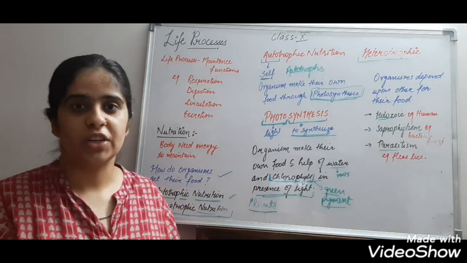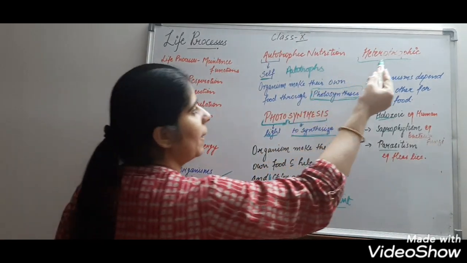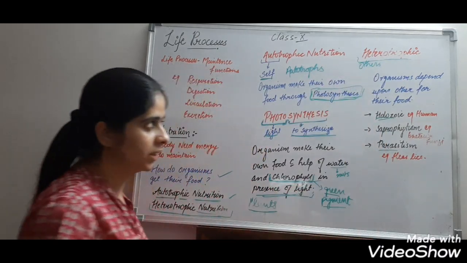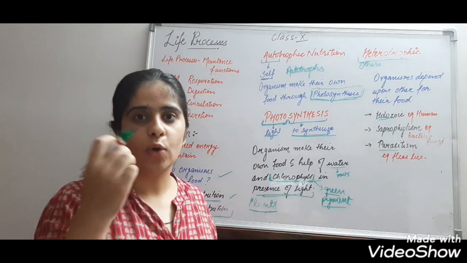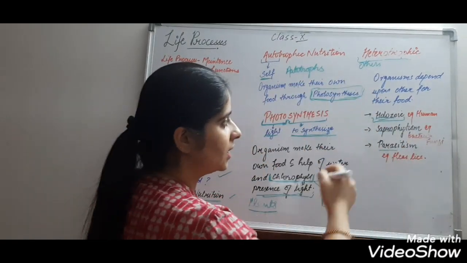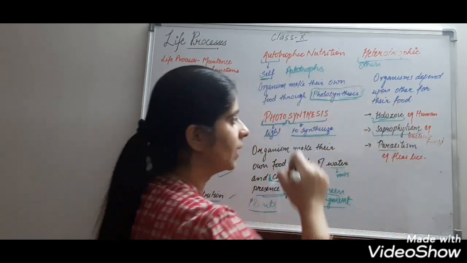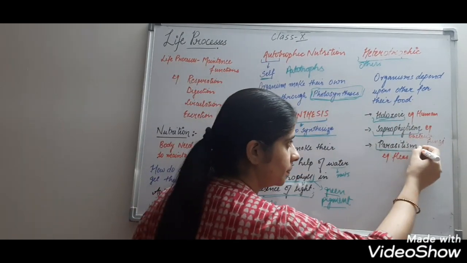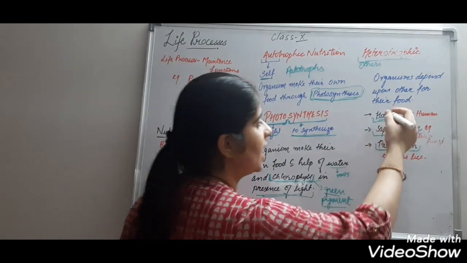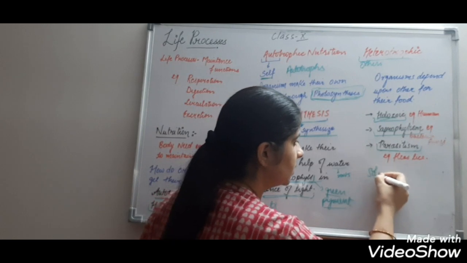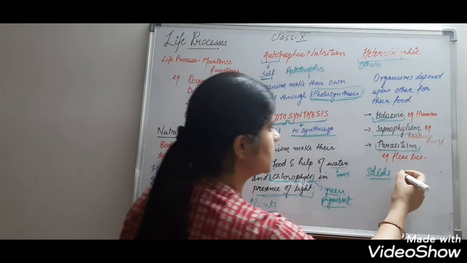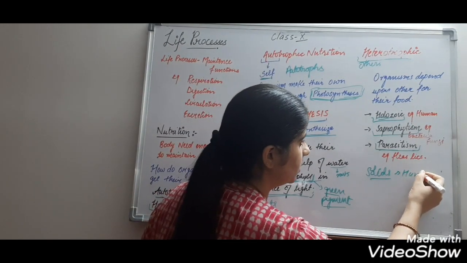Now, what is the heterotrophic mode of nutrition? Heterotrophic mode of nutrition means in which organisms depend upon others for their food. Heterotrophic mode of nutrition is of three types. One is holozoic, another one is saprophytism, and parasitism. Holozoic means those organisms who take solids as their food. For example, humans and animals.